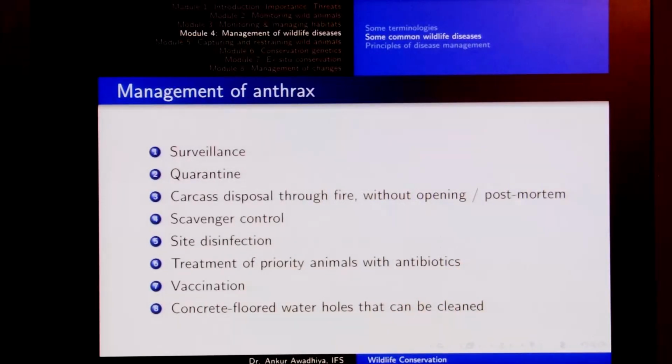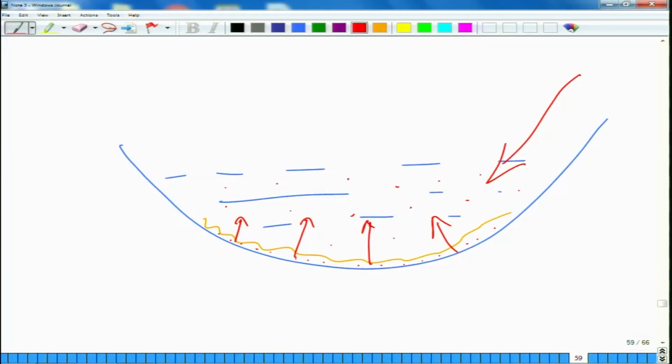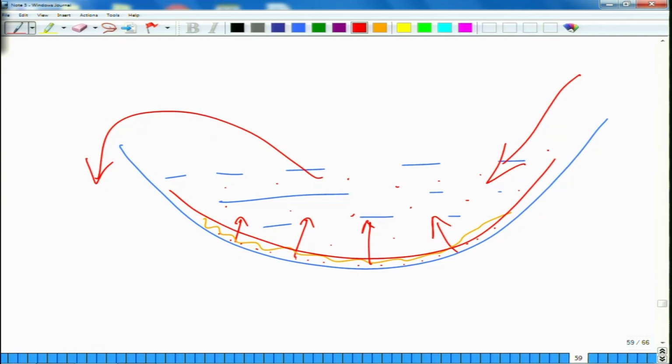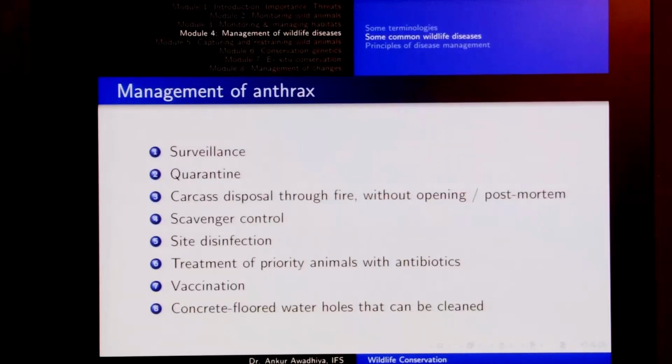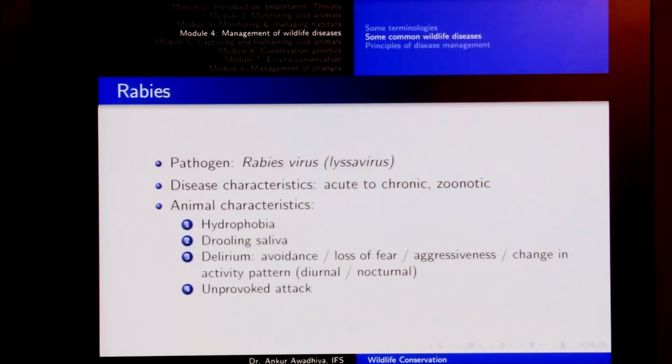Essentially, whenever we have these situations of anthrax, we also clean up the nearby water bodies. All of this water will be taken out, this whole area would be dried, the bottom would be scraped out and dried or maybe even burnt, and this water hole filled up again with fresh water. So, this is an important thing to note if you have anthrax in the system.